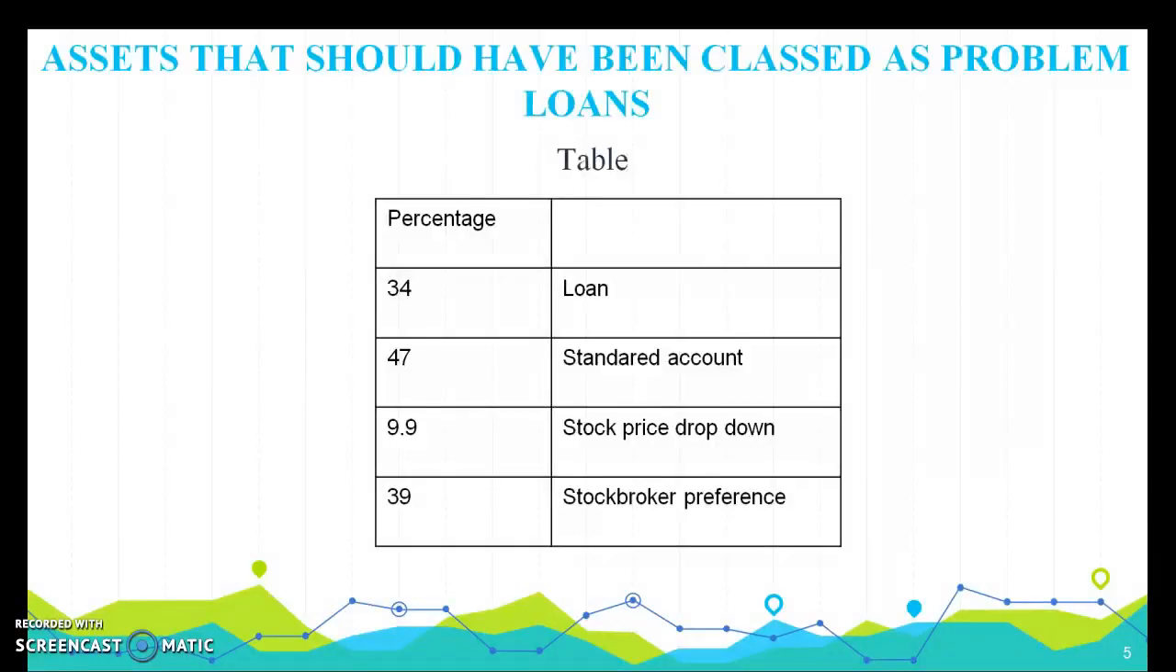And we are here to see the assets that should have been classified as problem loans. I just put a small table that represents the percentages, and the loans that were made are classified over here. 34% of loans, 47% of standard accounts, 9.9% stock price drop. Still, around 39% of sub-brokers preferred to go across to buy, and that was really surprising among the shareholders.